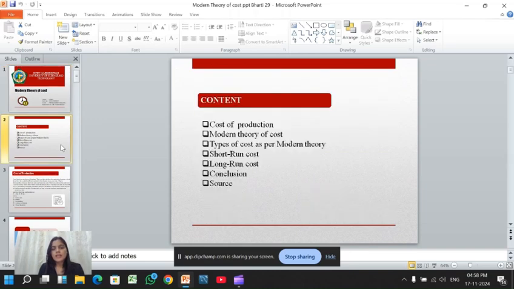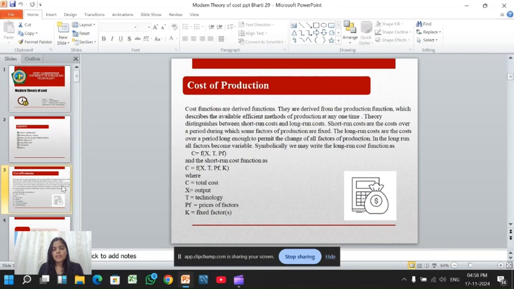First, these are the contents of the presentation: cost of production, modern theory of cost, types of cost as per modern theory, short run cost, long run cost, conclusion, and the source from which I have taken the content. What is cost of production? Cost of production is the total cost a business incurs to produce a product or service.